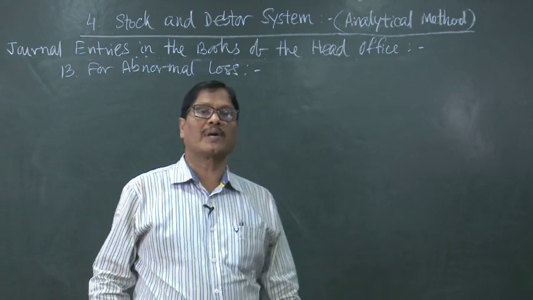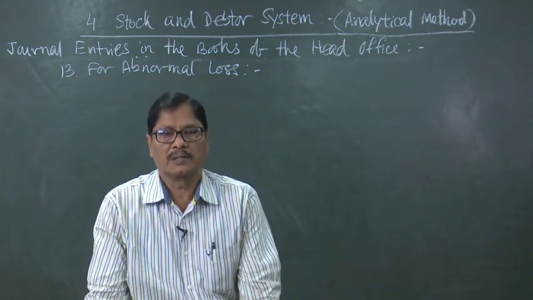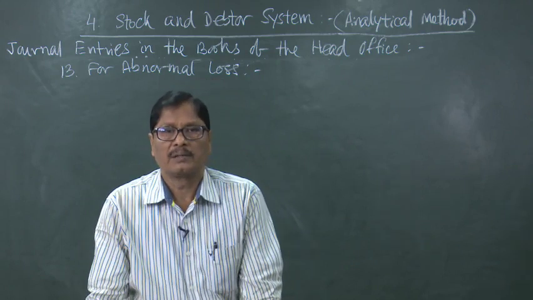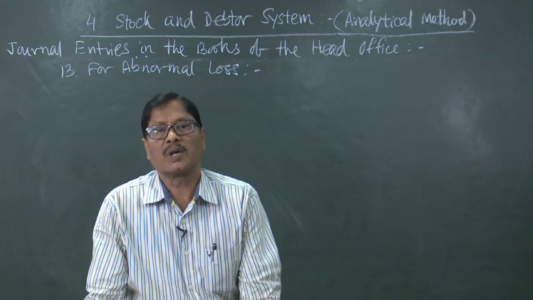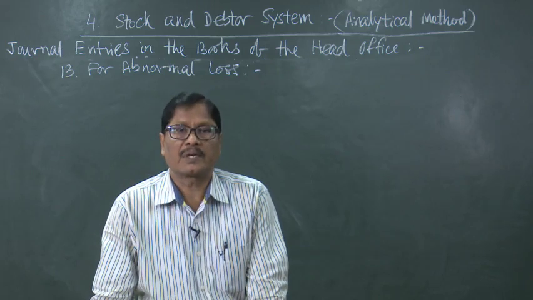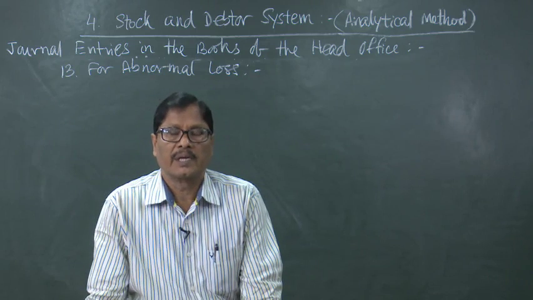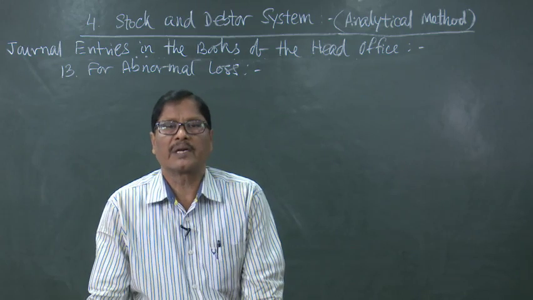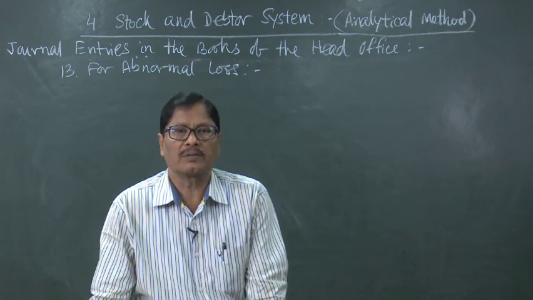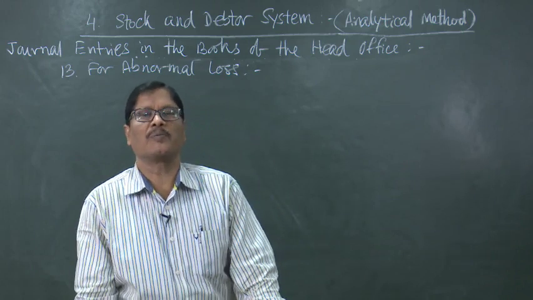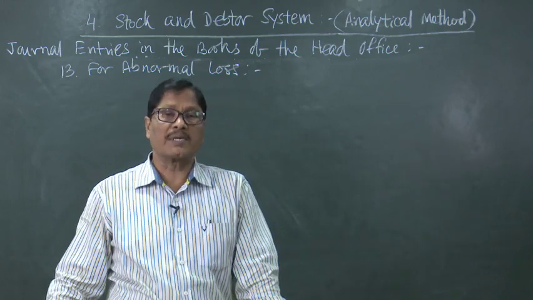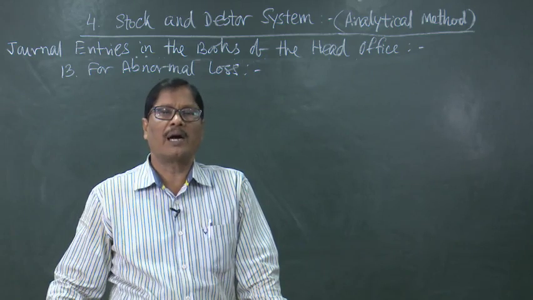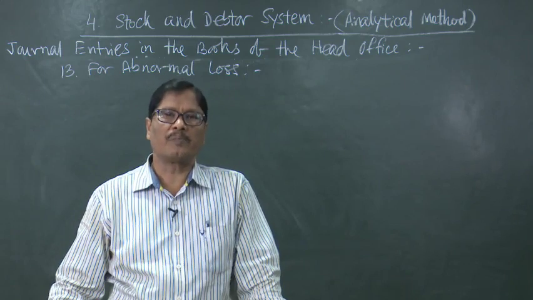First of all, let us come to know what is abnormal loss. Abnormal loss can take place in different ways, like loss by fire, loss by accident, or suppose loss by pilferage, loss by theft. All these are abnormal losses. In case of abnormal loss, we will have to credit branch stock account, no doubt, but the debit will have to be split to two accounts, that is branch adjustment account and branch profit and loss account. So far as the cost portion of the abnormal loss is concerned, that will go to the branch PL account, and the loading portion will be debited to the branch adjustment account.